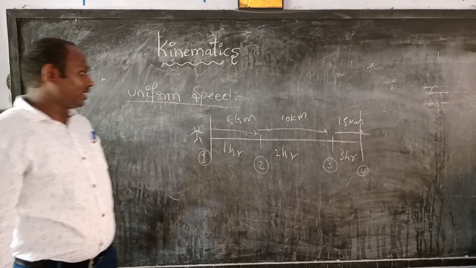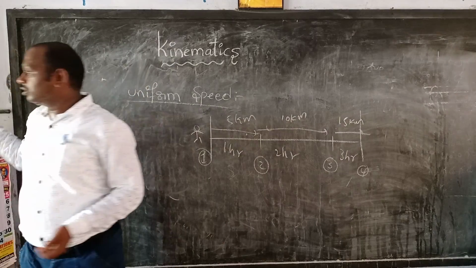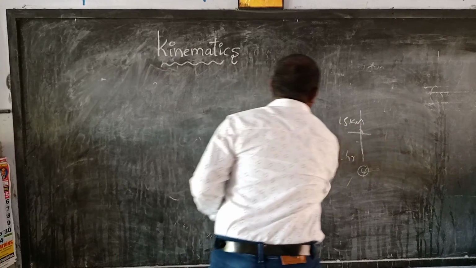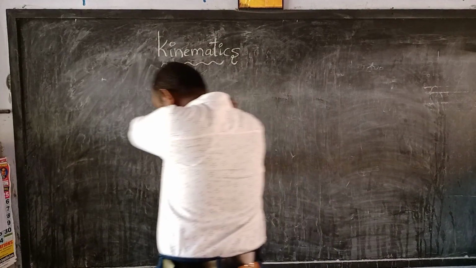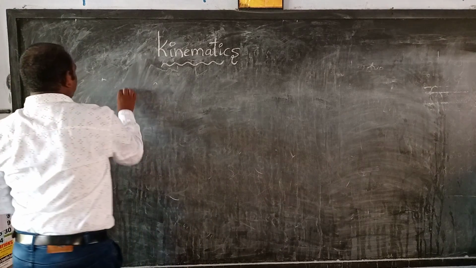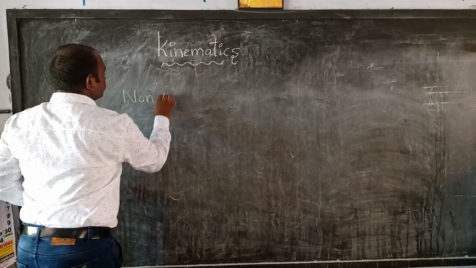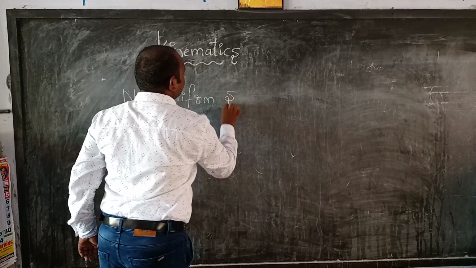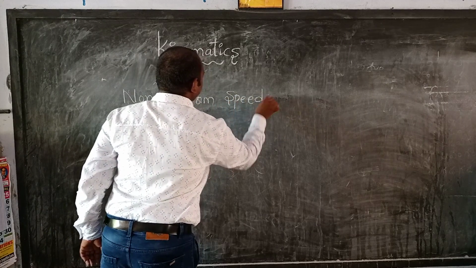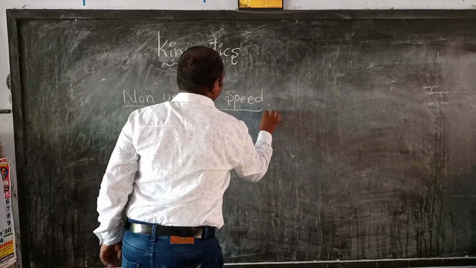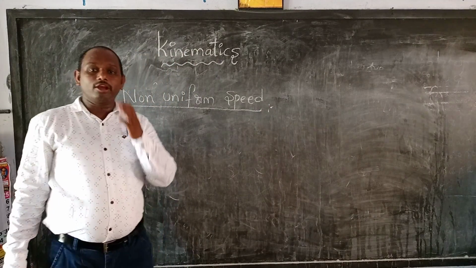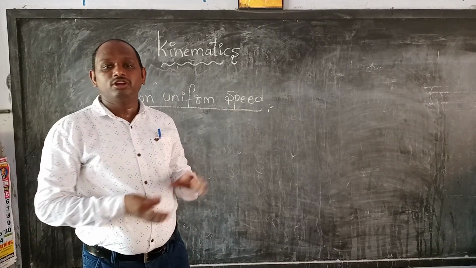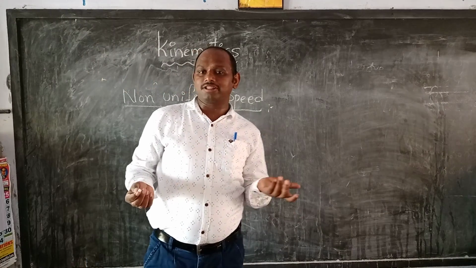Okay, now next is non-uniform speed. Non-uniform speed is nothing but equal distances in unequal intervals of time.